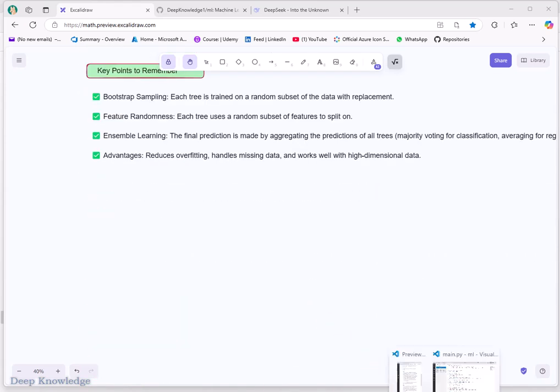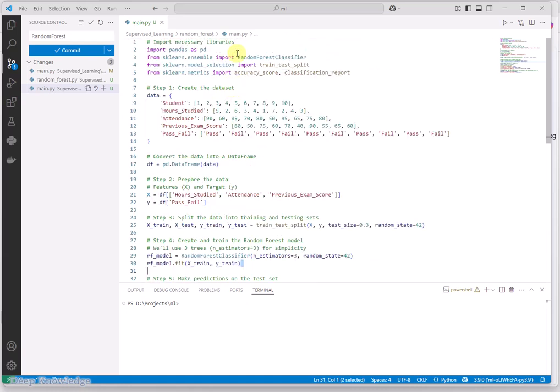And here I have the implementation. The implementation is similar to what I have in the document, so the same data set. It's just to make it simple for you, and you can debug and see what is going on. And in the next video, I will show you how to use random forest on a real data set, for spam detection or any other problem statement.